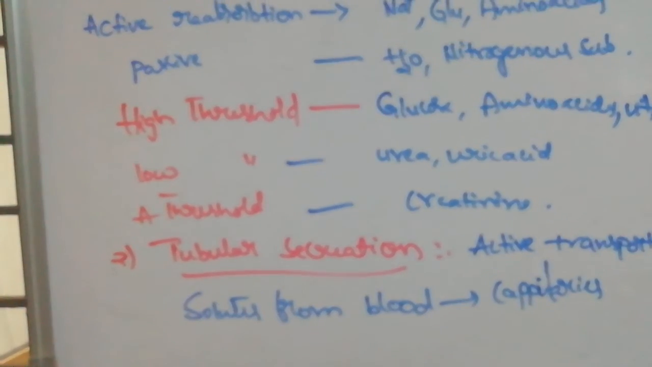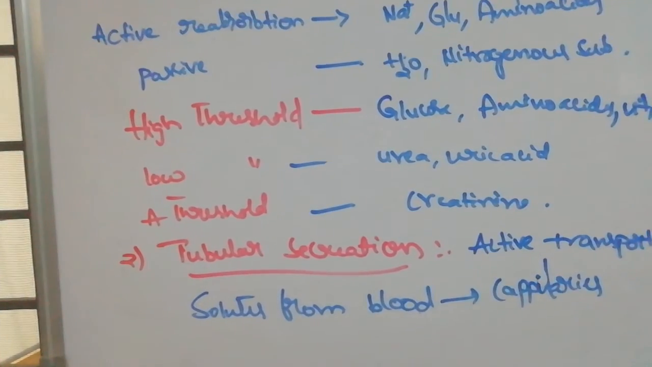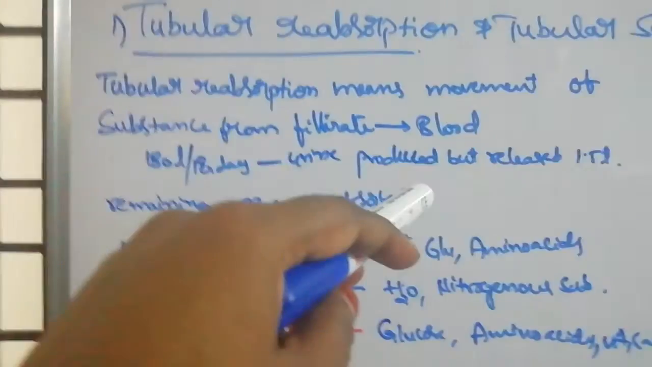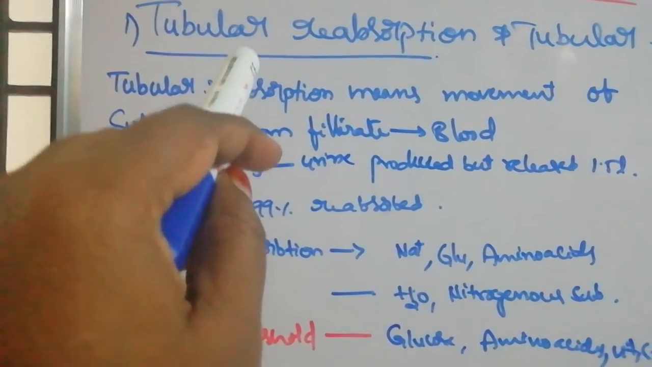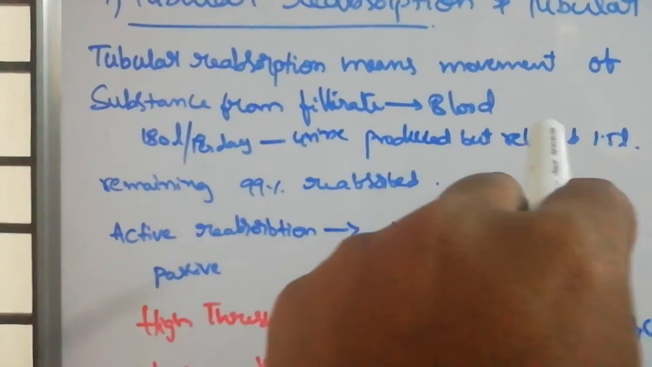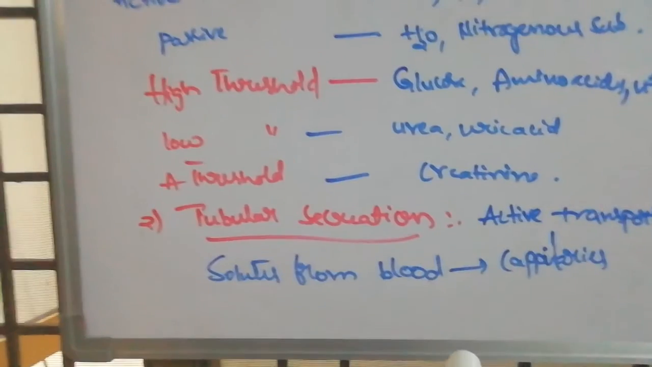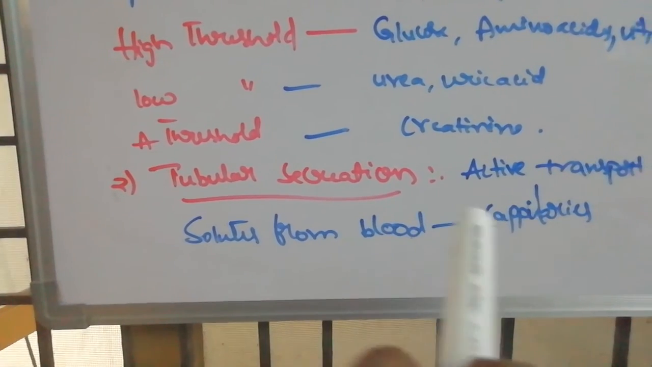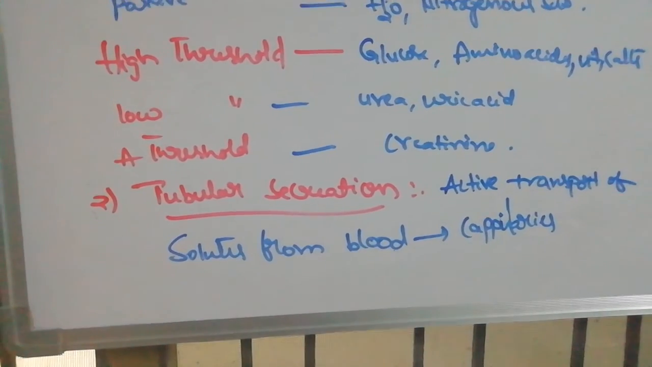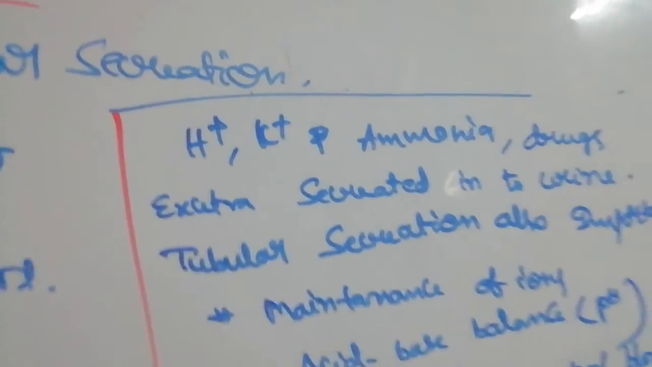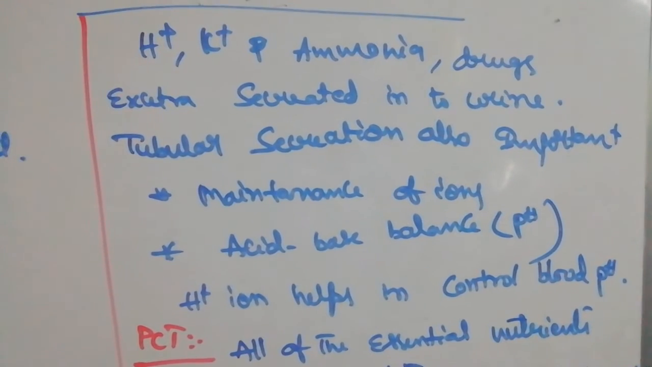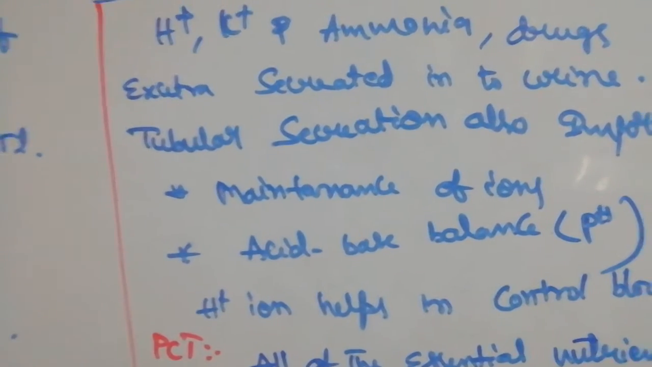Now tubular secretion. Secretion is moving from the blood capillaries into the filtrate. Previously we discussed movement from the filtrate into the blood. So tubular reabsorption means the filtrate moving into the blood. Here, secretion means from the blood it re-enters the filtrate, the urine. So potassium, hydrogen, ammonia, drugs, etc. are secreted into the urine. That is called tubular secretion.